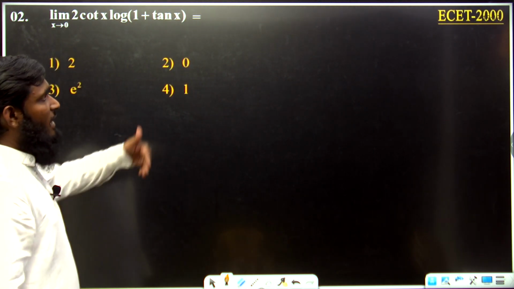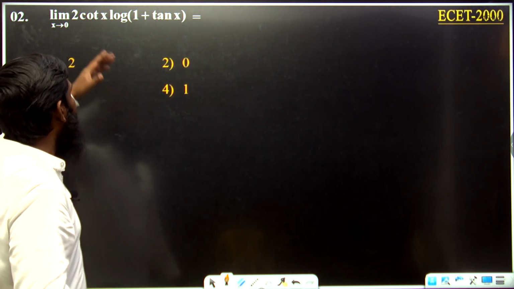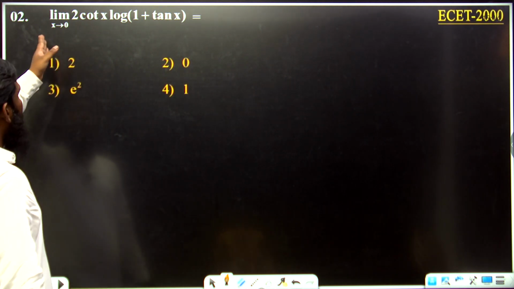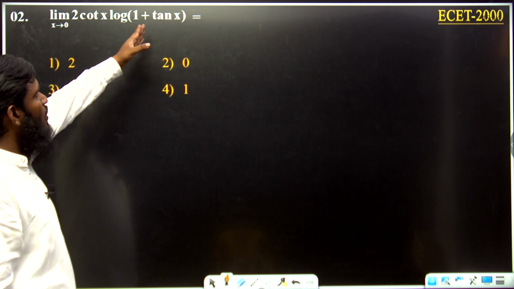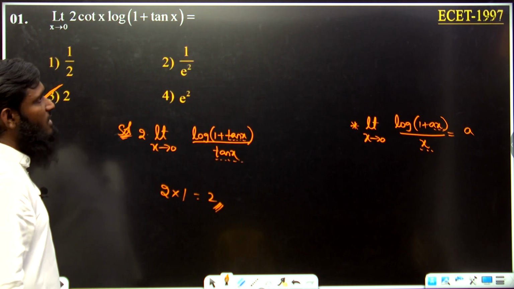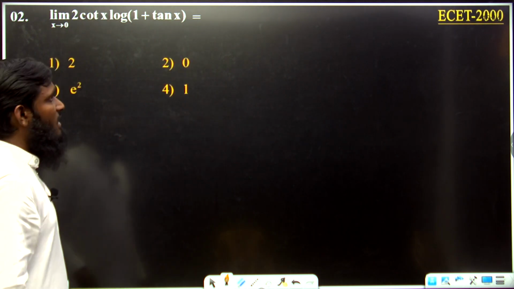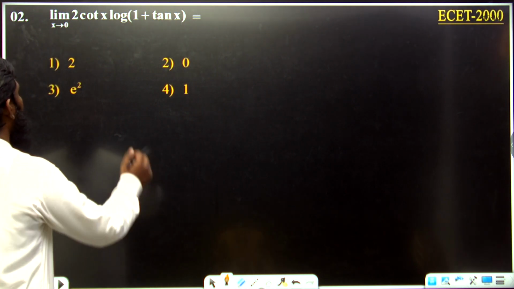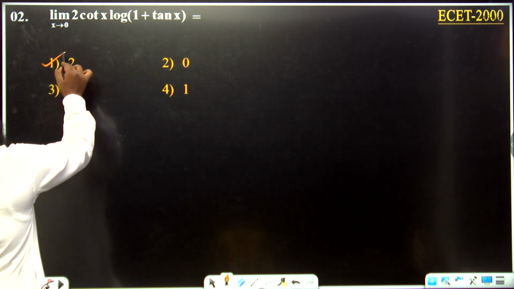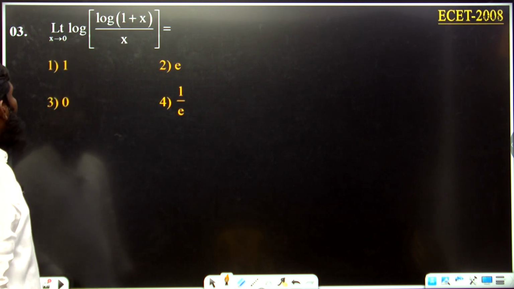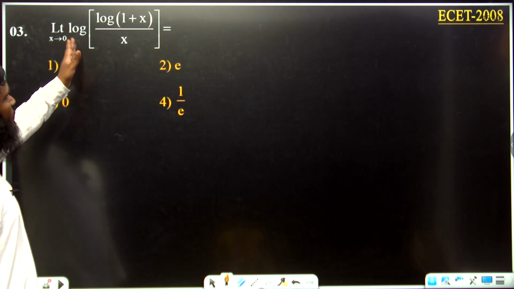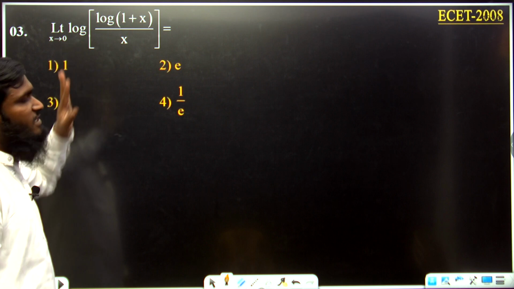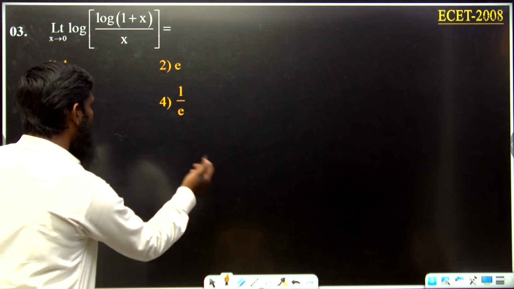Now next question, again in the next year also the same question was asked over here. Limit x tends to 0, 2 cot x into log of 1 plus tan x. Okay, same question was asked in 1997 as well as in 2000. So just now what we got the answer over here? First option. Okay, answer is 2. Now next one, limit x tends to 0, log of 1 plus x divided by x. Okay, now this is also a simple question we are having over here.